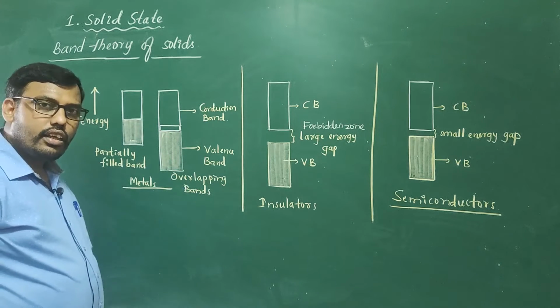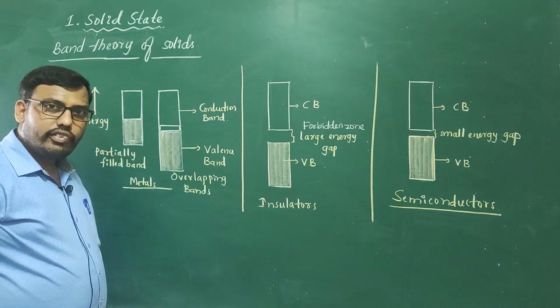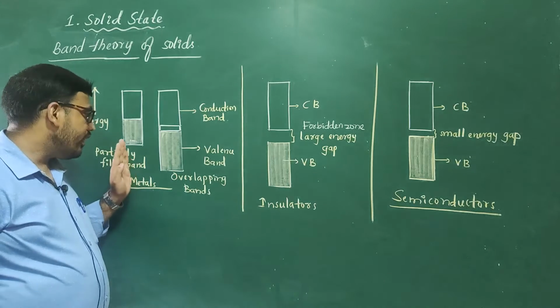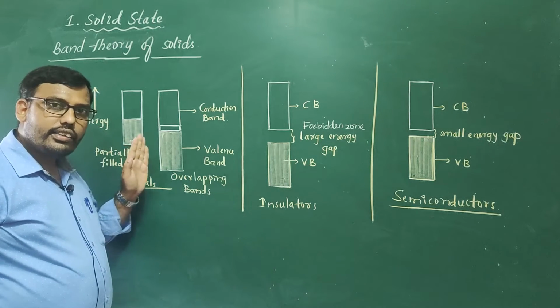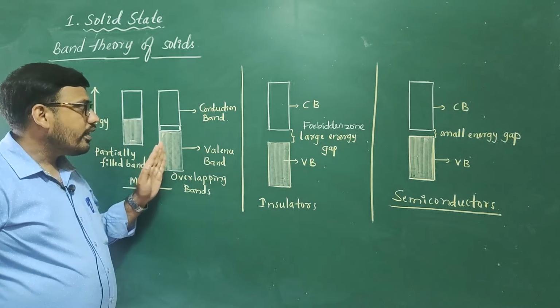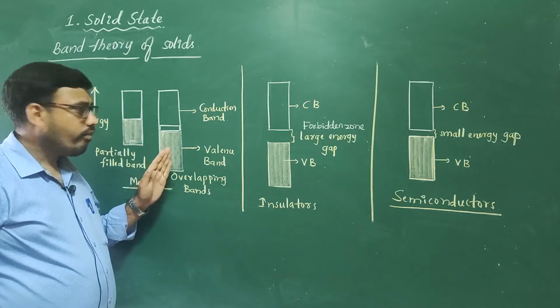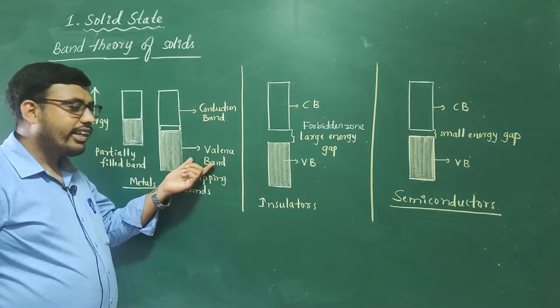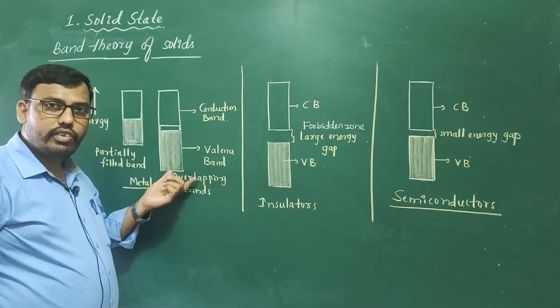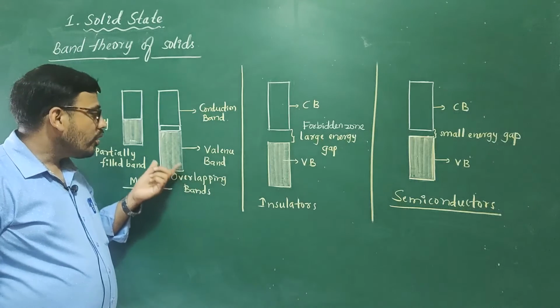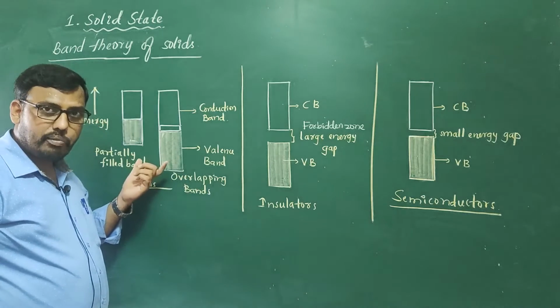In metals, some of the bands are partially filled like this, and in some metals the conduction band and valence band are overlapped with one another. If this is the case, what happens?